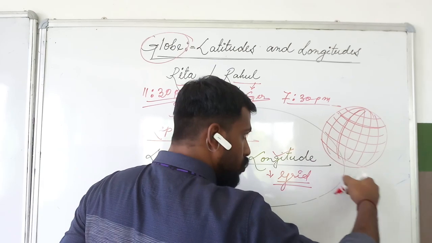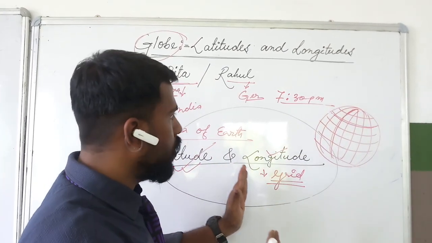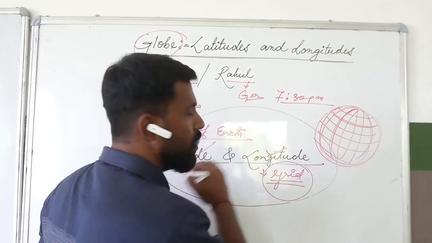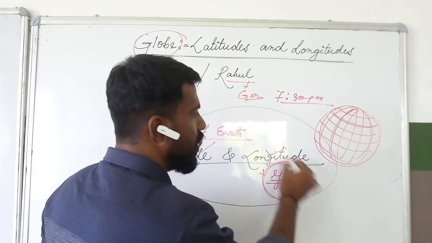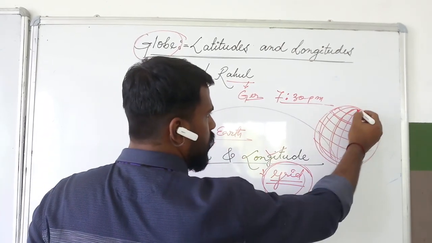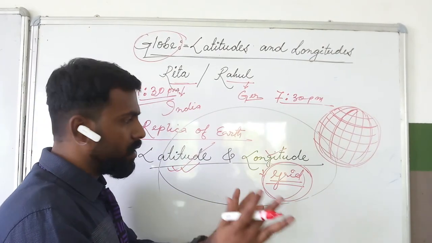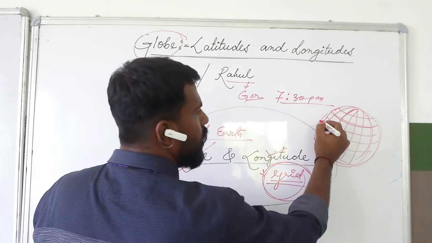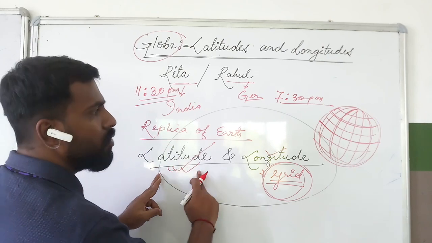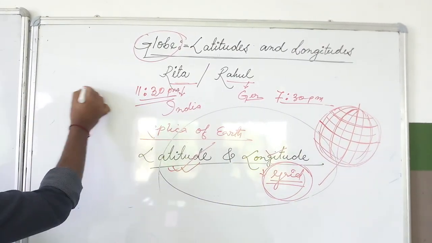And this total network of latitudes and longitudes is creating a network here. This network is called grid. Now the next thing is, here you can see the earth is divided into two parts by latitude and into two parts by longitude. Let me discuss this in next image.